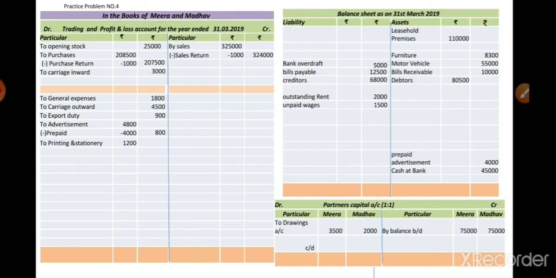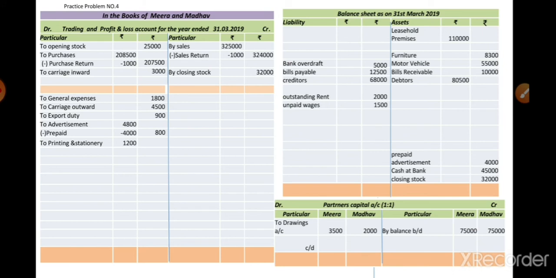So student, here our trial balance items are over. Now we see the adjustments effects. We already know that every adjustment has two effects, so we show the effect on both sides of the final account. First adjustment is the closing stock valued at rupees 32,000. The first effect is shown on the trading account credit side as by closing stock, amount of rupees 32,000, and the second effect is shown on the asset side because closing stock is a current asset.